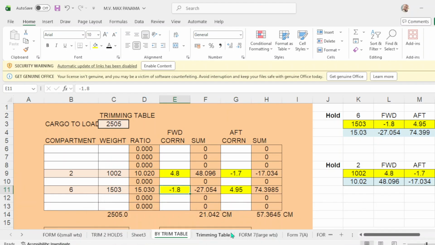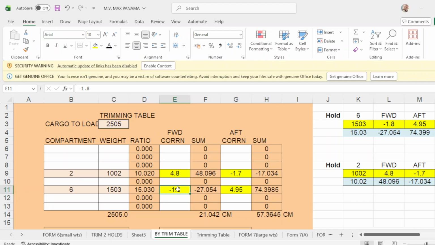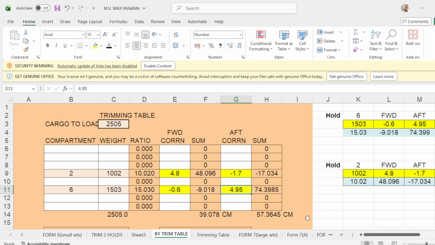I'm sorry, number 6 is negative 0.6. Negative 0.6. Okay, and up correction is how much? Up correction is 3.7. Put here 3.7. Okay.